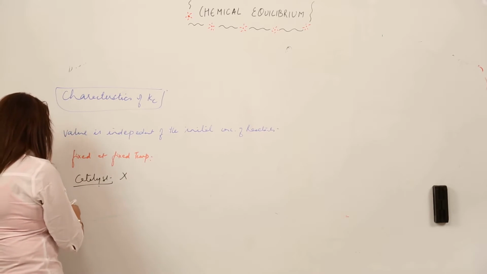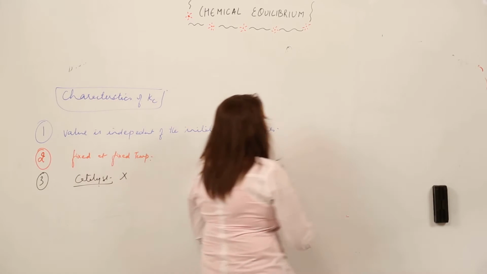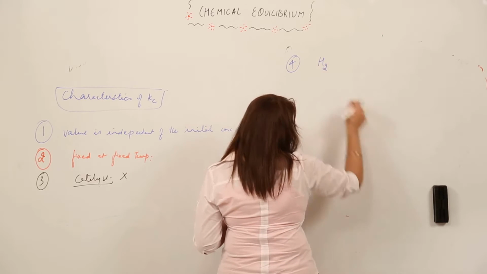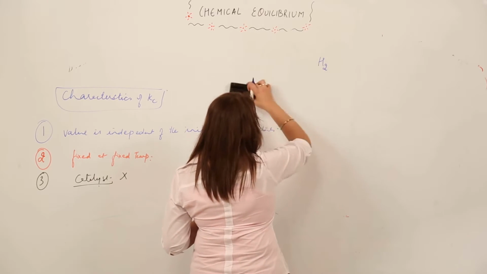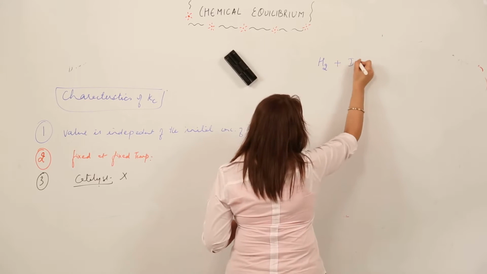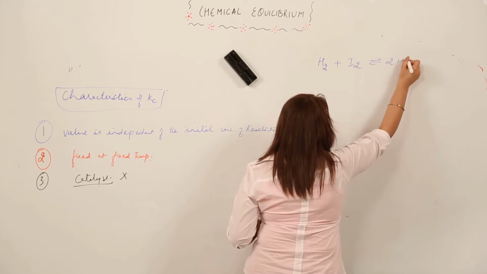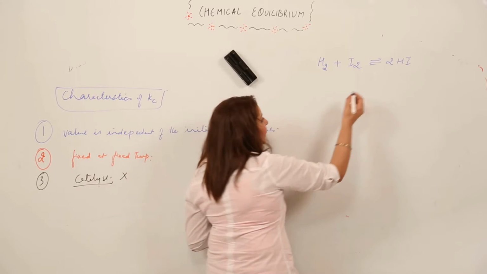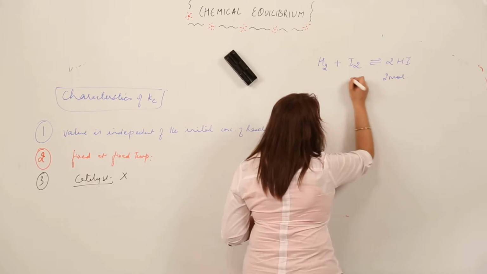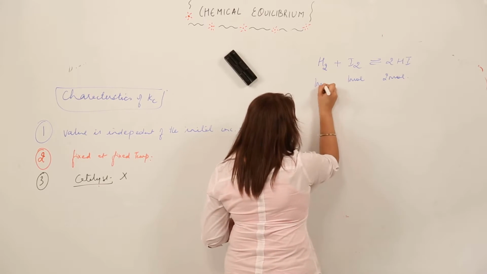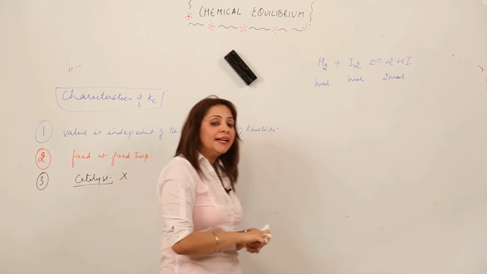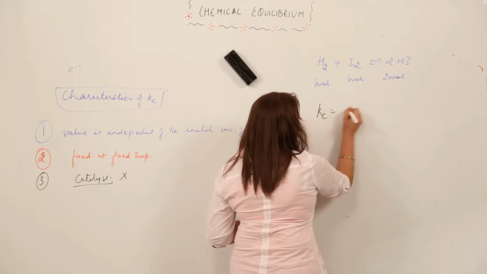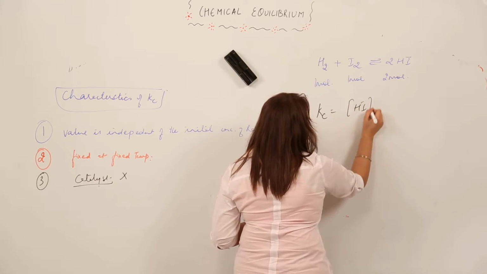And the fourth characteristic is very important. So just look at the board. Suppose I have a reaction. I am just explaining this characteristic with an example, right? I have a reaction, this. So what you get to see in this is that here the product is 2 moles and the reactant is 1 mole and H2 is again 1 mole, right? If I write an expression for Kc, how will I write it? All are in gaseous form, so nothing is to be neglected.